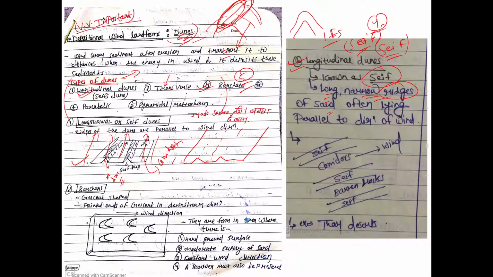Now these are barren rocks. So this is a seif, then we have a corridor. Then again we have a seif, or a longitudinal dune, and a barren rock, which we call a corridor, right? So people crossed the desert using these corridors only, like the caravans of the Arabians. In earlier times, people used to cross the desert using these.